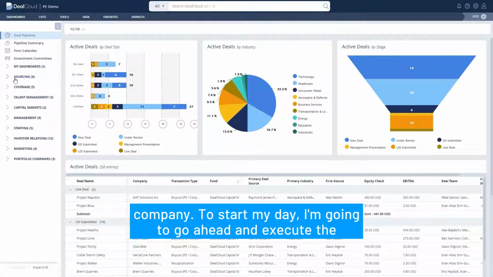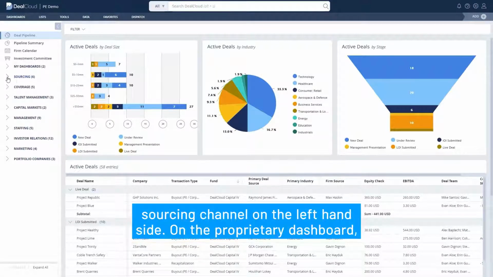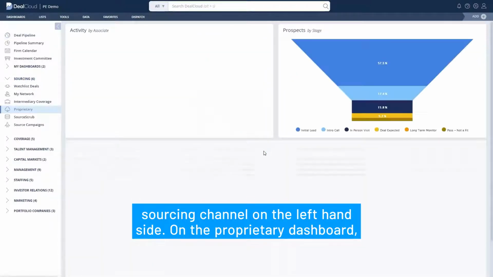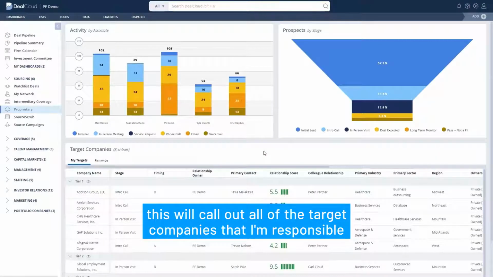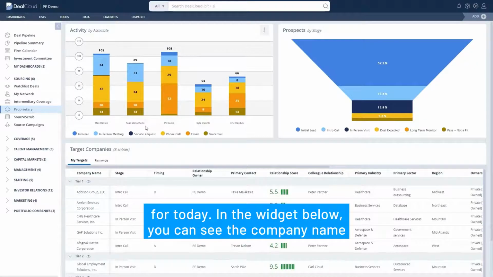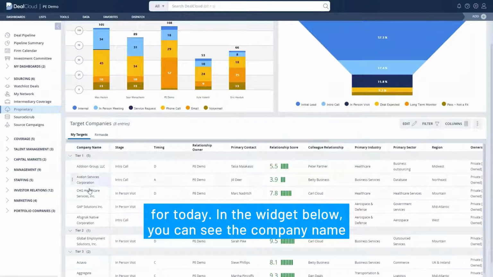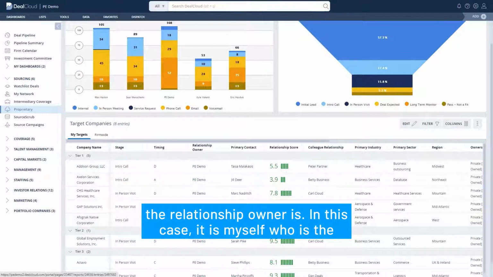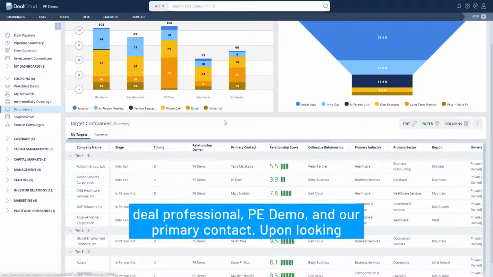To start my day, I'm going to go ahead and execute the sourcing channel on the left-hand side. On the proprietary dashboard, this will call out all of the target companies that I'm responsible for today. In the widget below, you can see the company name by tier, as well as the stage of this particular opportunity, who the relationship owner is. In this case, it is myself, who is the deal professional, PE demo, and our primary contact.